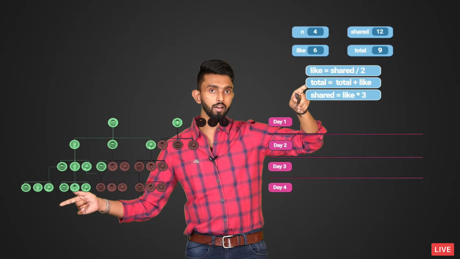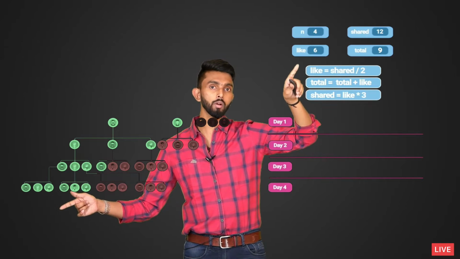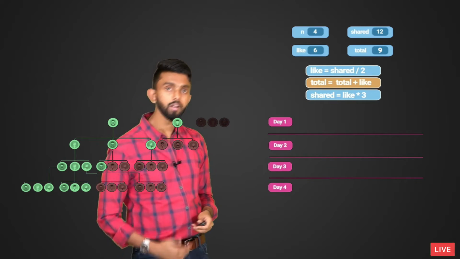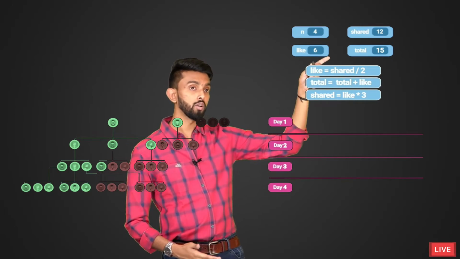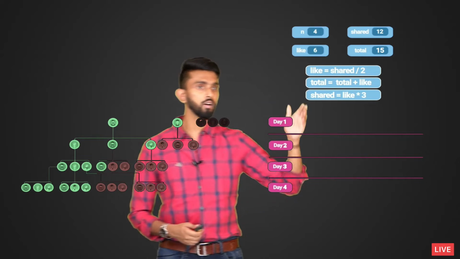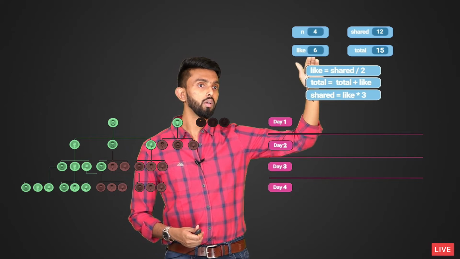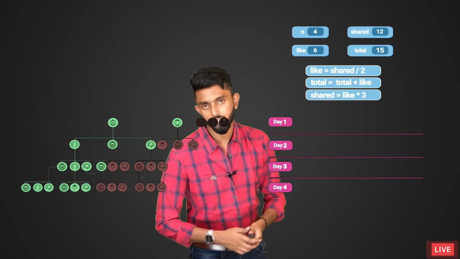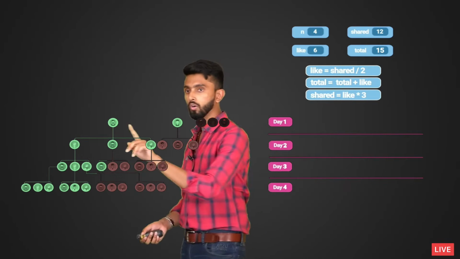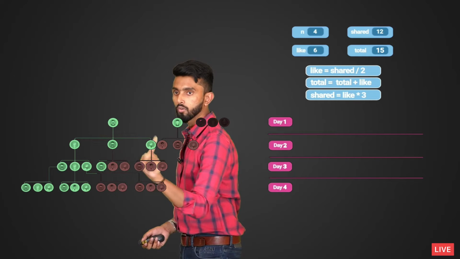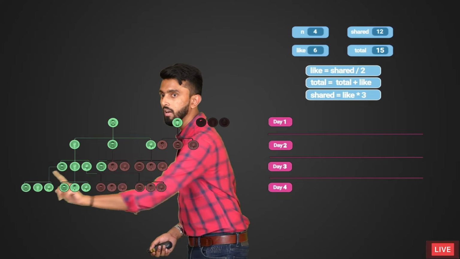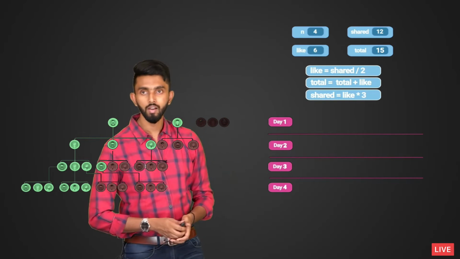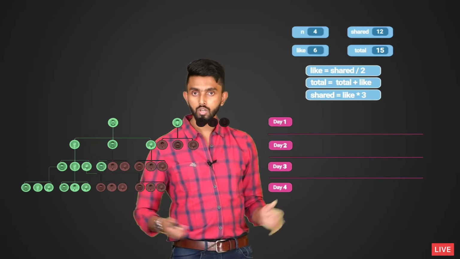Totally how many people liked it? Previous total plus the new number of likes, 9 plus 6. So the total number of, correct, 15. 15 is going to be the thing. Any confusion till here? So you can count it. See, 1, 2, 3, 4, 5, 6, 7, 8, 9, 10, 11, 12, 13, 14, 15. 15 people have liked it. Okay, any confusion till here?